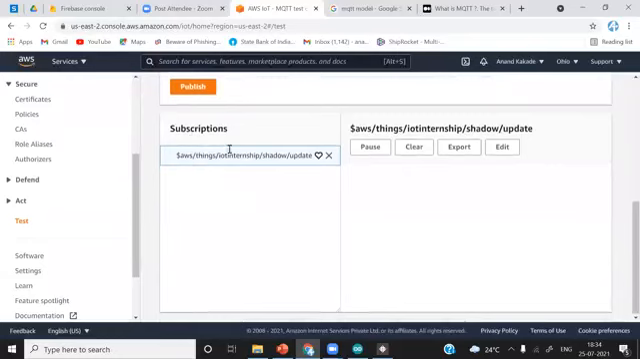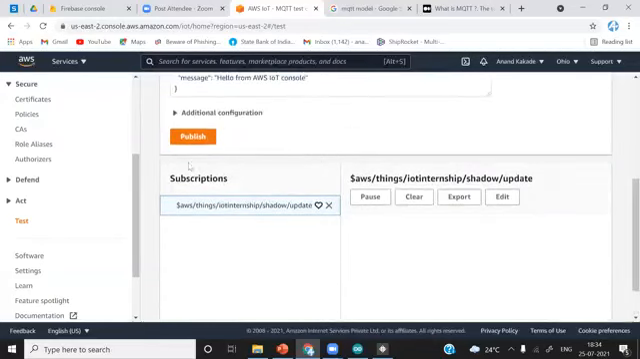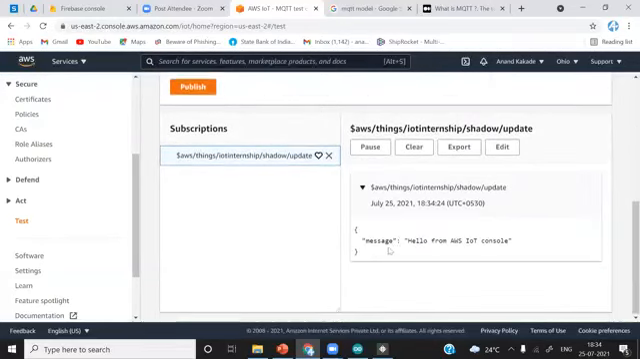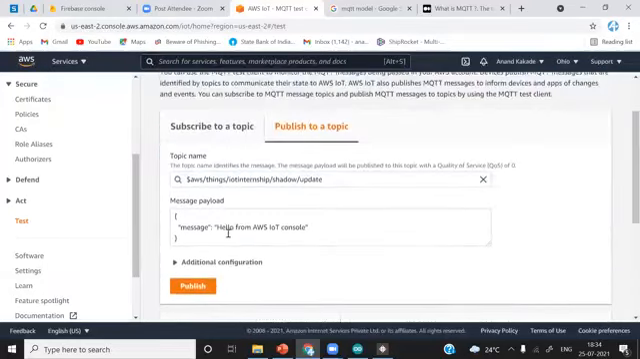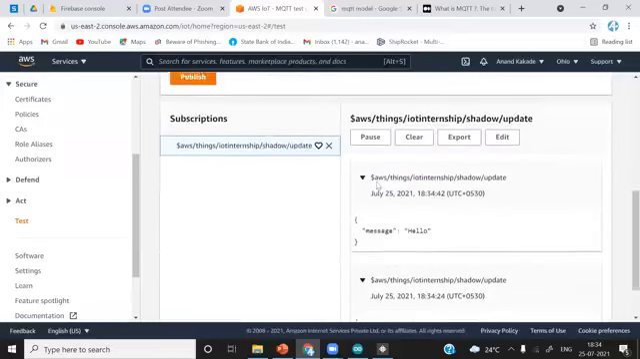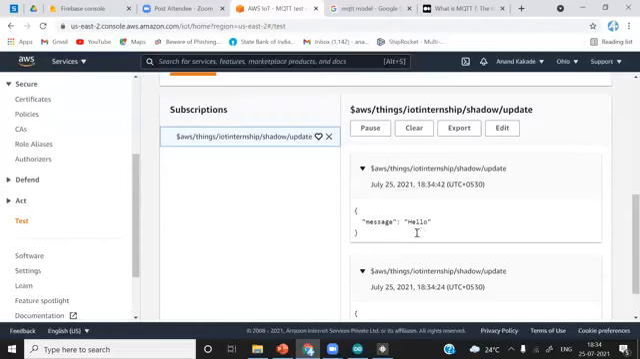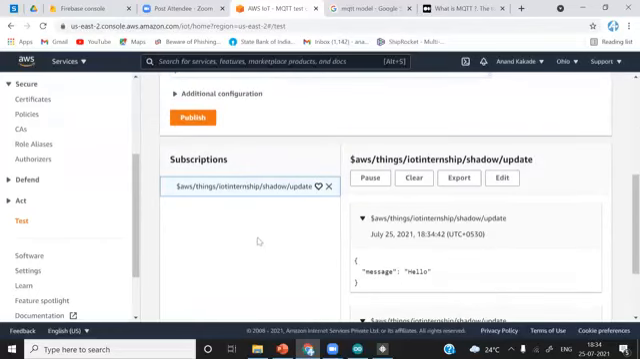So you can see we have subscribed to this particular topic and we are sending data over this topic. Okay, now if I click publish, we will receive the data over here. I'll simply click publish. You can see the message, hello from AWS IoT console. I'll change the message to hello and publish it again. You can see that the previous message was different, and this is the new message. So this is working correctly.